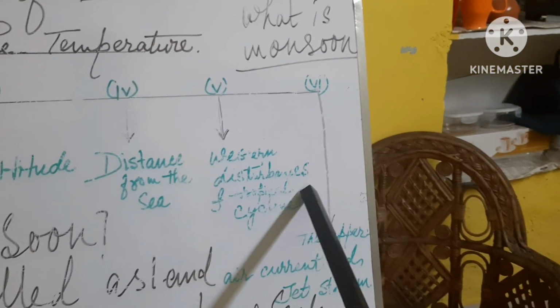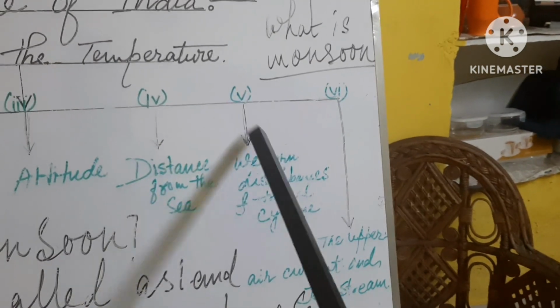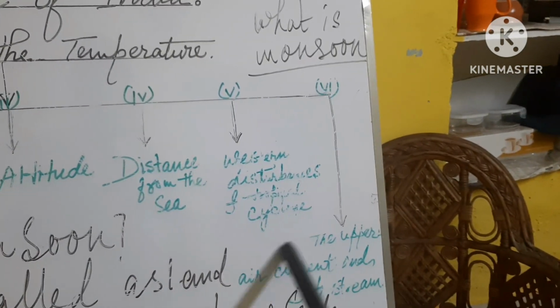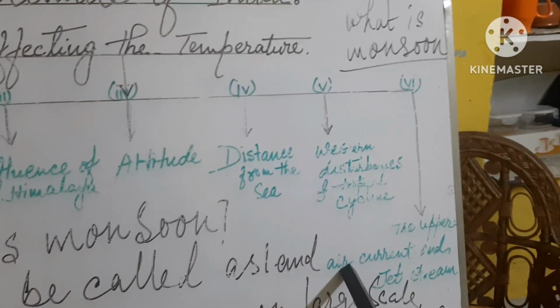And tropical cyclones occur in the eastern part of India, the southern part of Bengal and eastern part of Orissa.